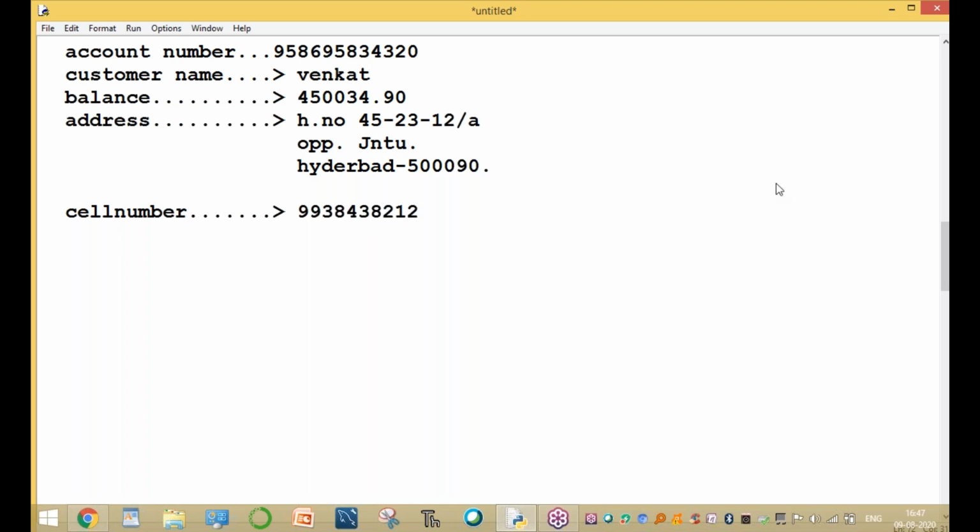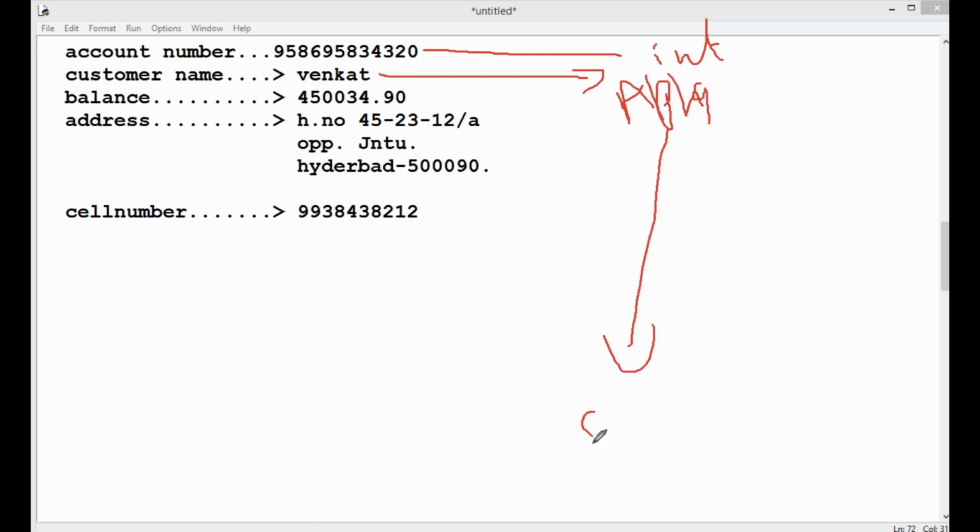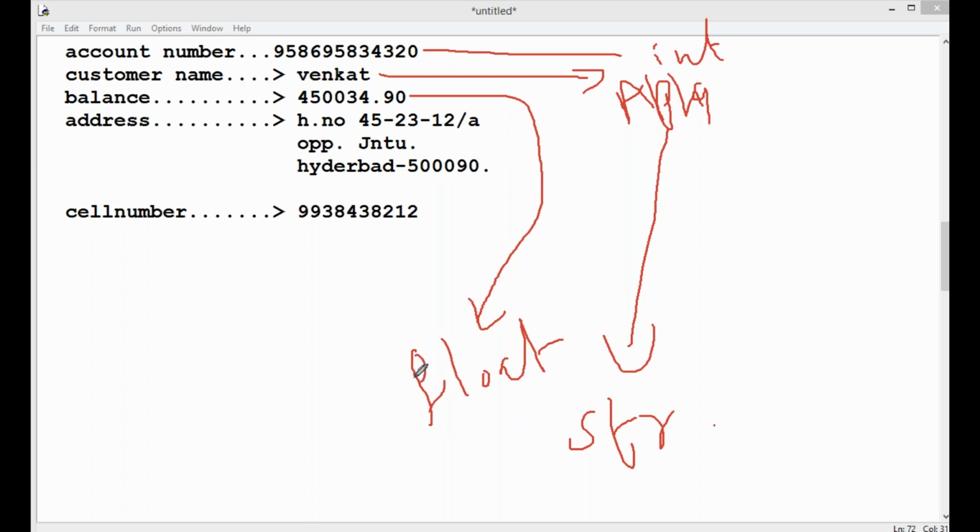So what are the different data types of data here? It is numbers only, so it is integer. The account number always contains only digits. The customer name always contains only alphabets, so it is a string type. And a number with a decimal point is called a float type.